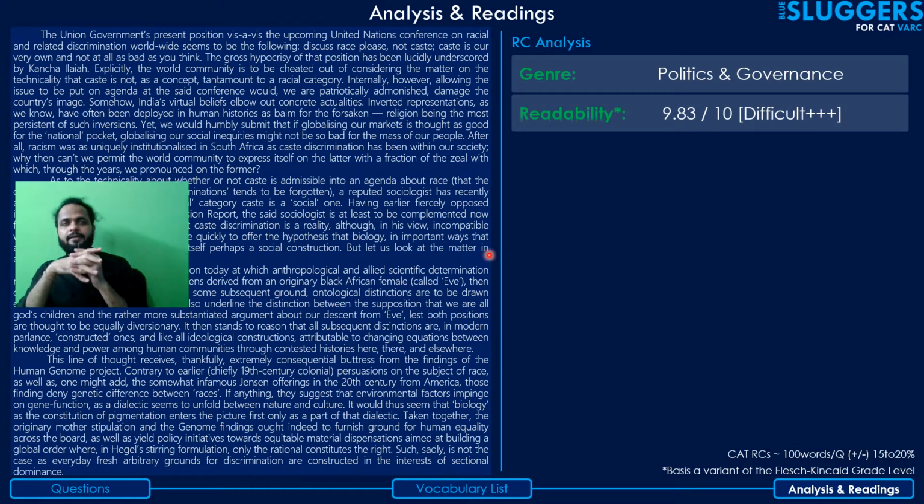Second parameter, readability. Readability is with respect to the passage, not the RC. When I say RC, I am talking about the passage as well as the questions. When I say passage, we're just talking about the passage. The readability score, which is mentioned here, scores the passage. It basically tells you how easy or difficult the passage was to comprehend.